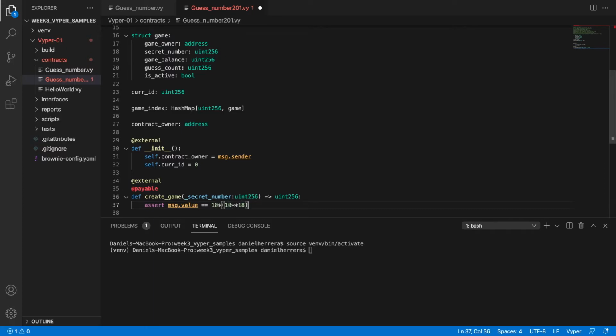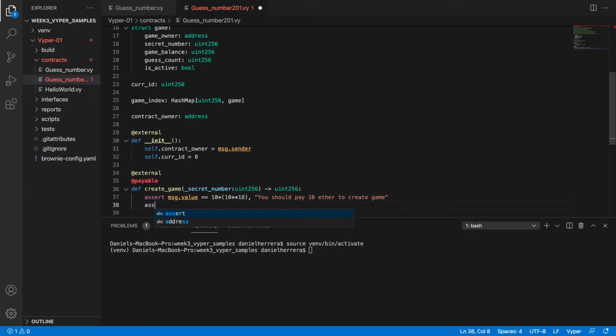That's the price of deploying a game, and that is the initial price that we are going to have in the game. So we are going to send a message: you should pay 10 ether to create game, if this assertion doesn't hold.